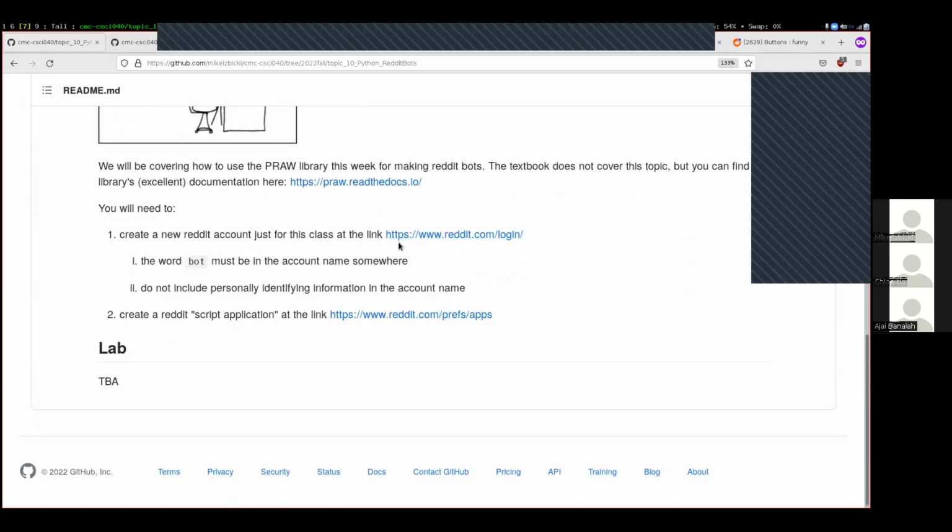There are two links down here that you'll need to use. The first one is something you've all done before on all sorts of different websites, just creating an account. If you already have a Reddit account, you'll need a new one for this class. The requirement is just that it contains the word bots somewhere inside of it, and you probably don't want your name inside of it. And then we'll go over this link here in just a minute.